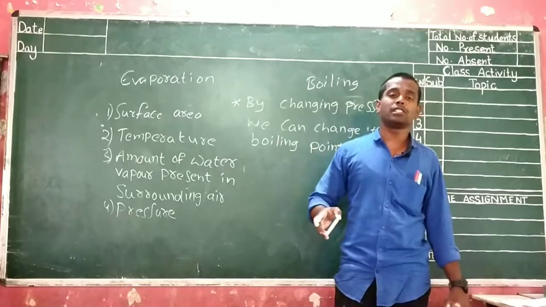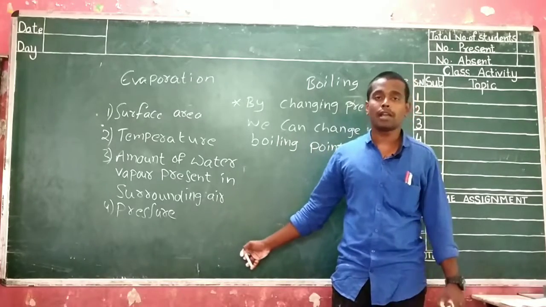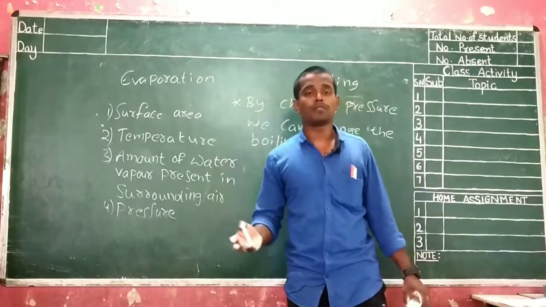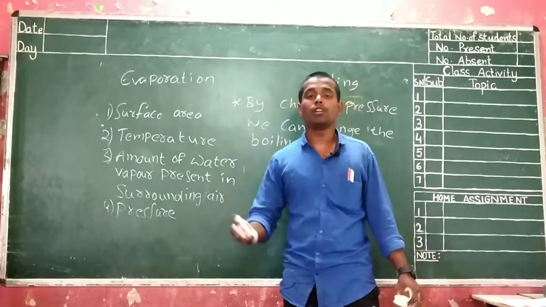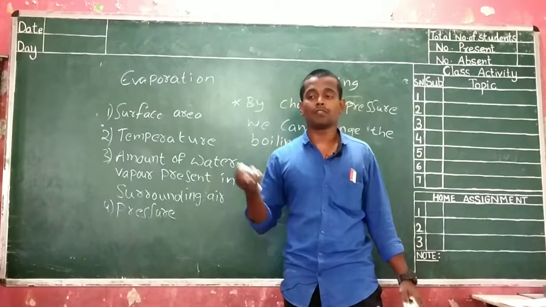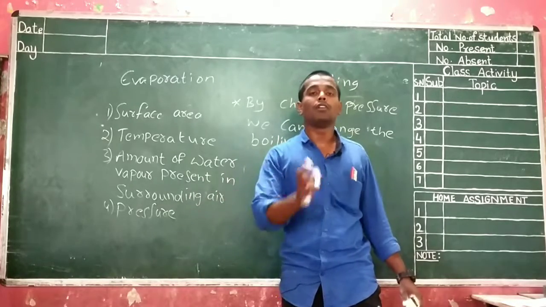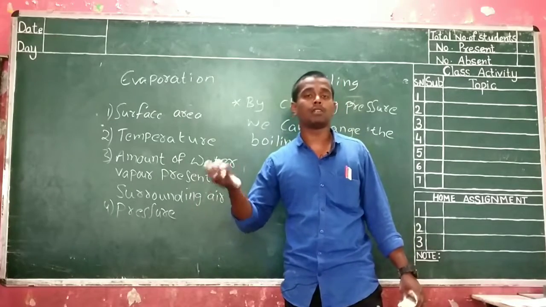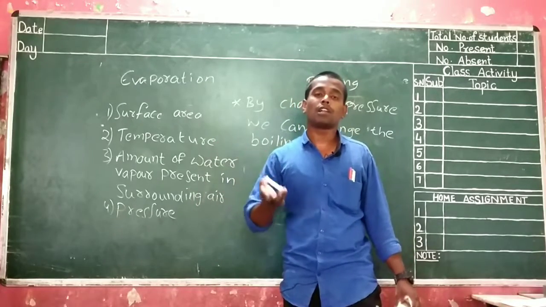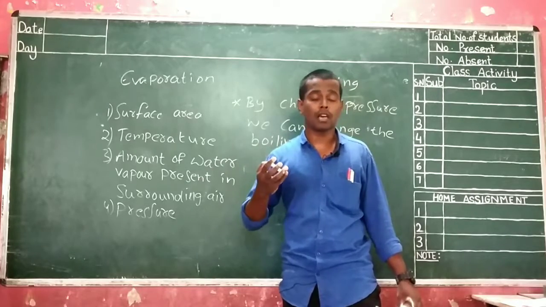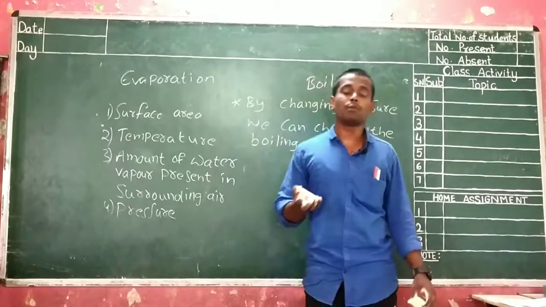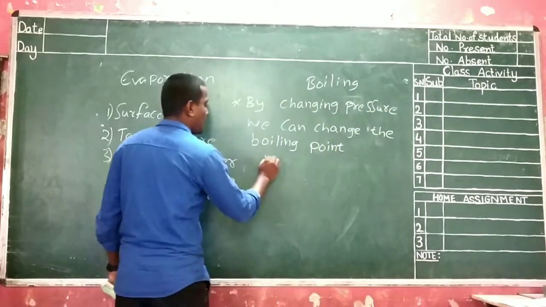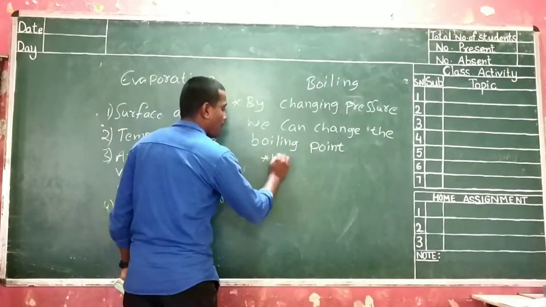Because due to very low pressure, the boiling point has been decreased enormously, such that at 0 degrees or at minus degree temperature itself, the water will be present in terms of water vapor. At minus 40 degrees, normally the water will be present in terms of ice. In space, the ice is present in terms of water vapor due to low pressure.